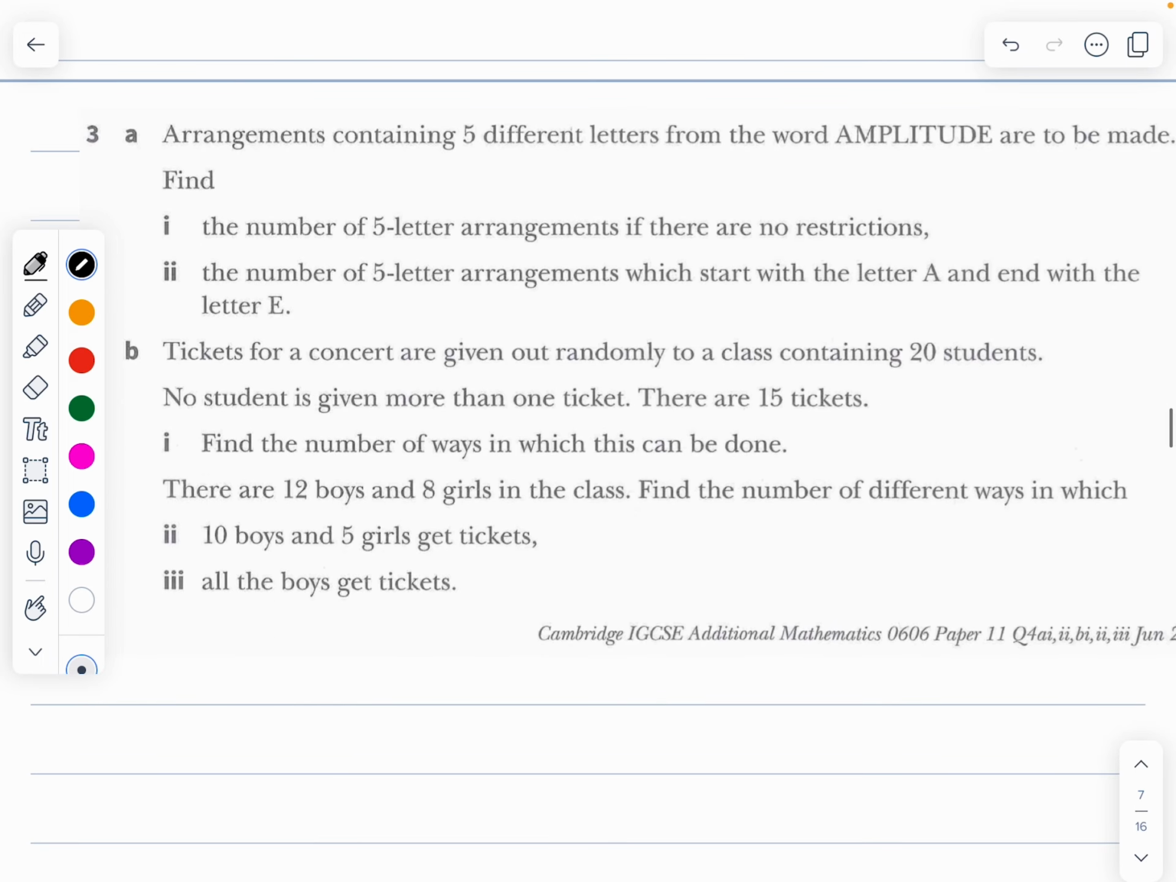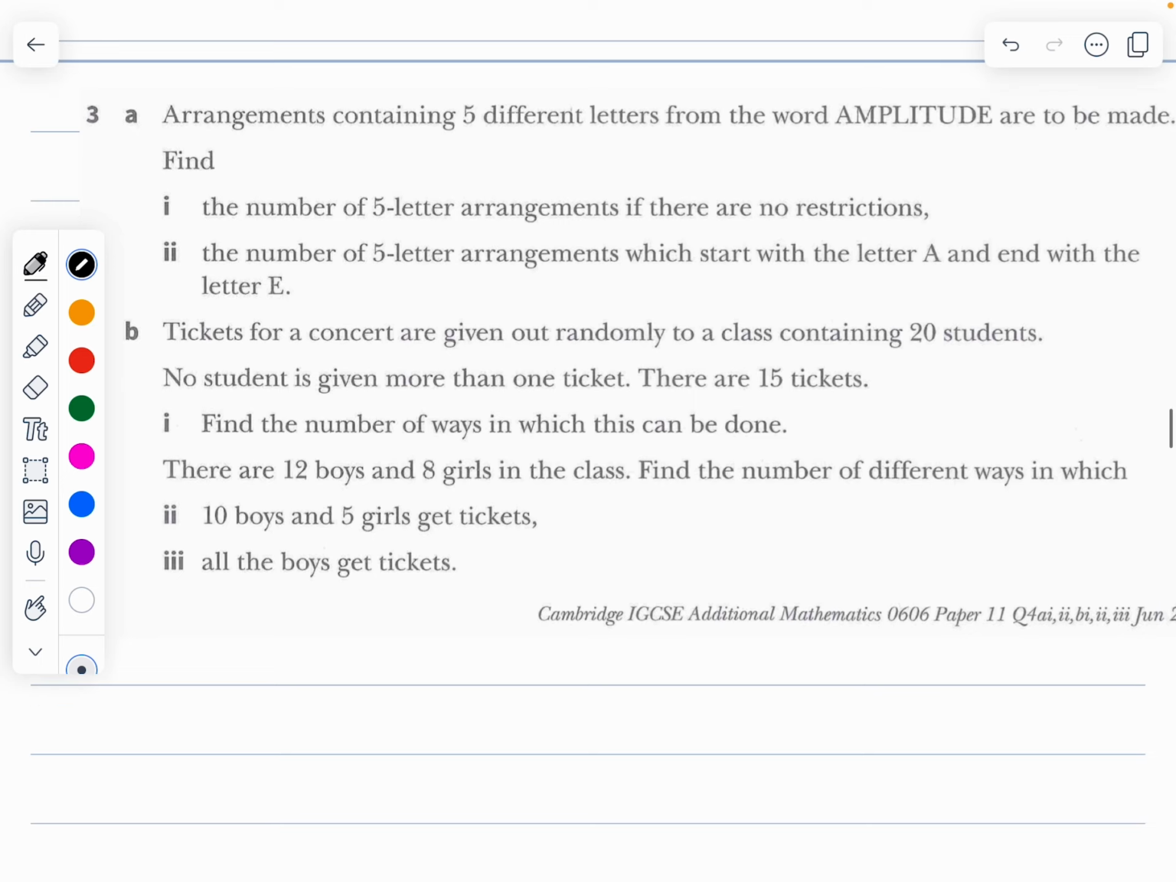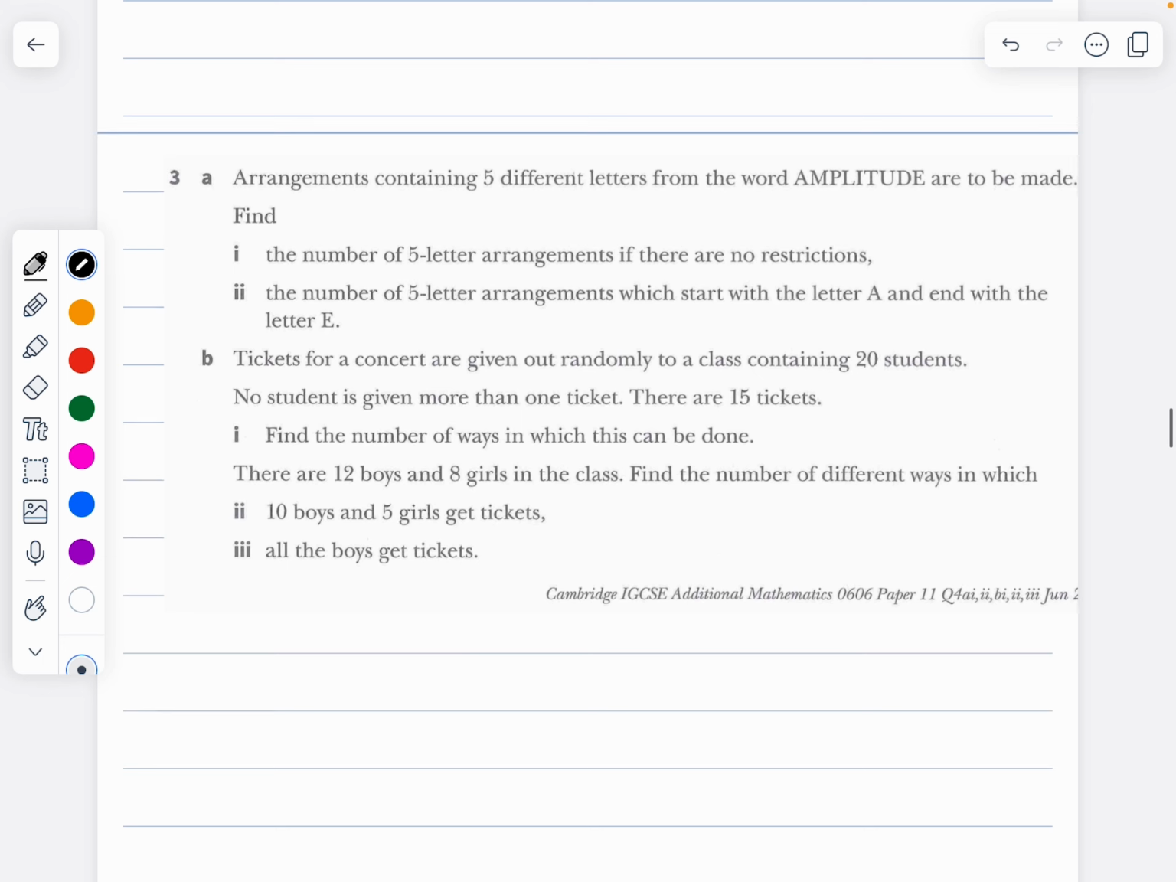That completes question number 2. Now coming to question number 3. This is from question number 3. So let's see that question.